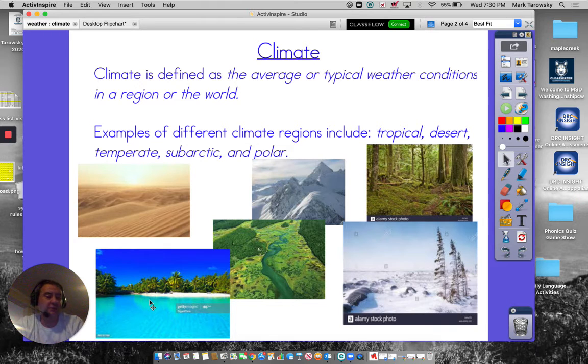We're talking not just days or even weeks, we're talking several months at a time. Typically, these are going to be associated with the four seasons, obviously, of winter, spring, summer, and autumn. Those periods of time are typically going to affect that climate, and how the weather behaves over those long stretches gives us what the climate will be for a particular region or area of the world.